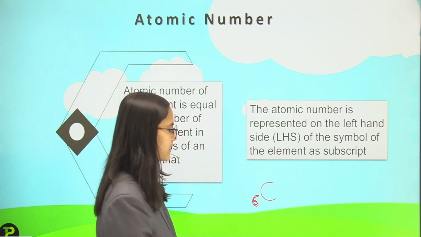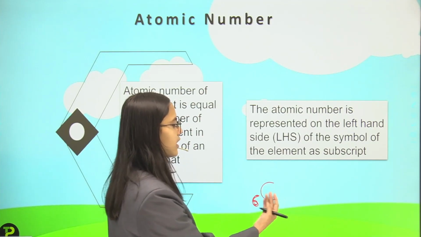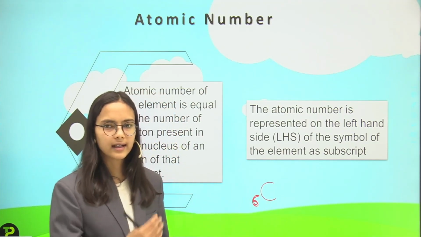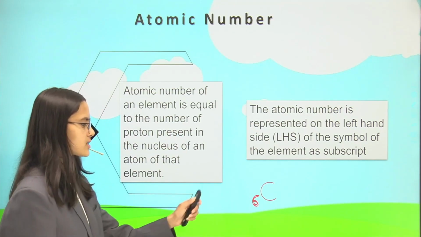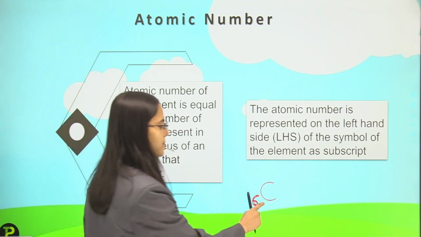Here I write 6 in the subscript because it is the atomic number. So this is how we represent the atomic number with the symbol of the atom.